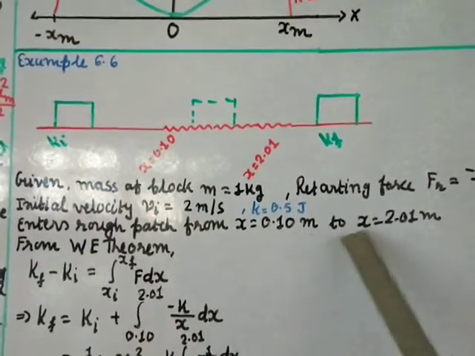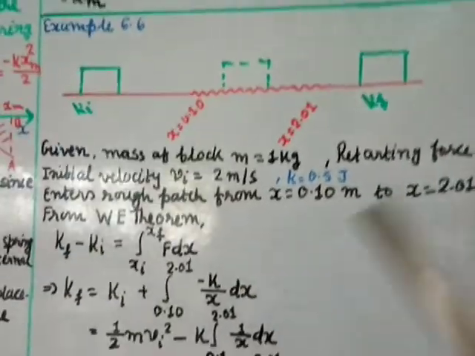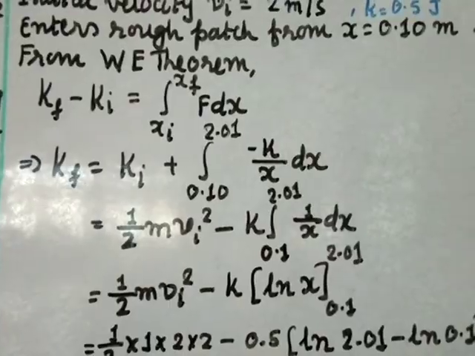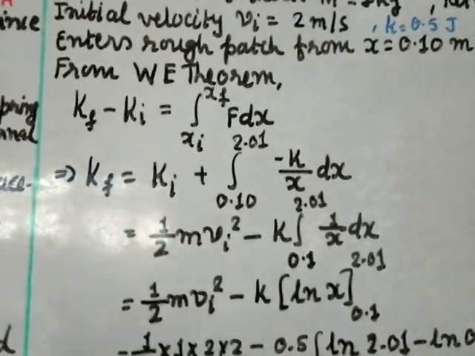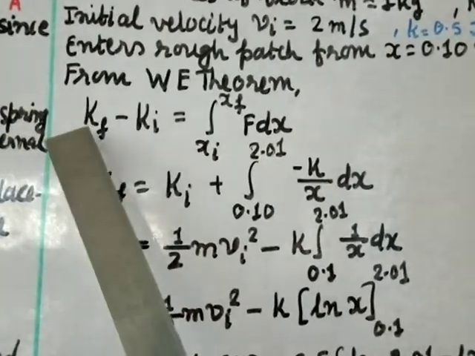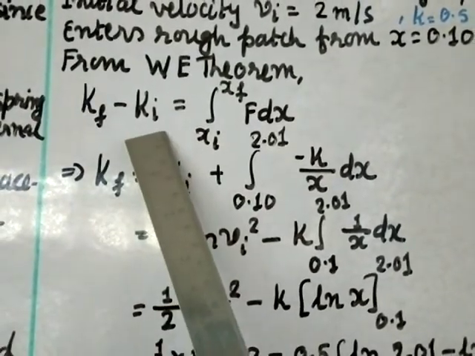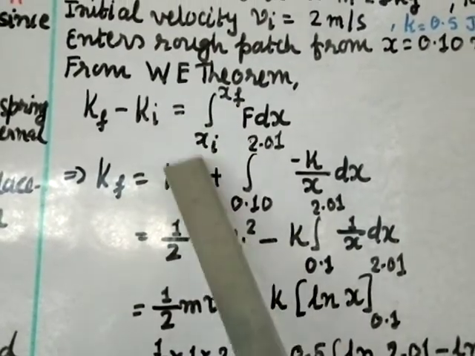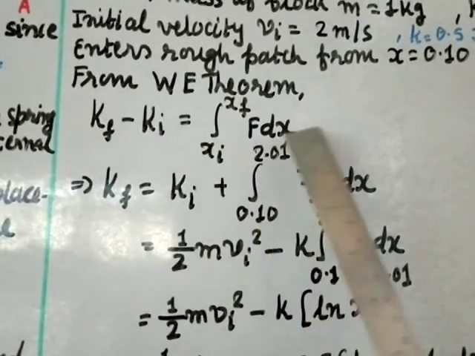0.10 meter to x equal to 2.01 meter. From the work energy theorem, I apply the work energy theorem. The work energy theorem is change in kinetic energy equal to the work done. So change in kinetic energy will be Kf minus Ki, final kinetic energy minus initial kinetic energy, equal to the work done, given as the integration from initial xi to final xf of F dx.